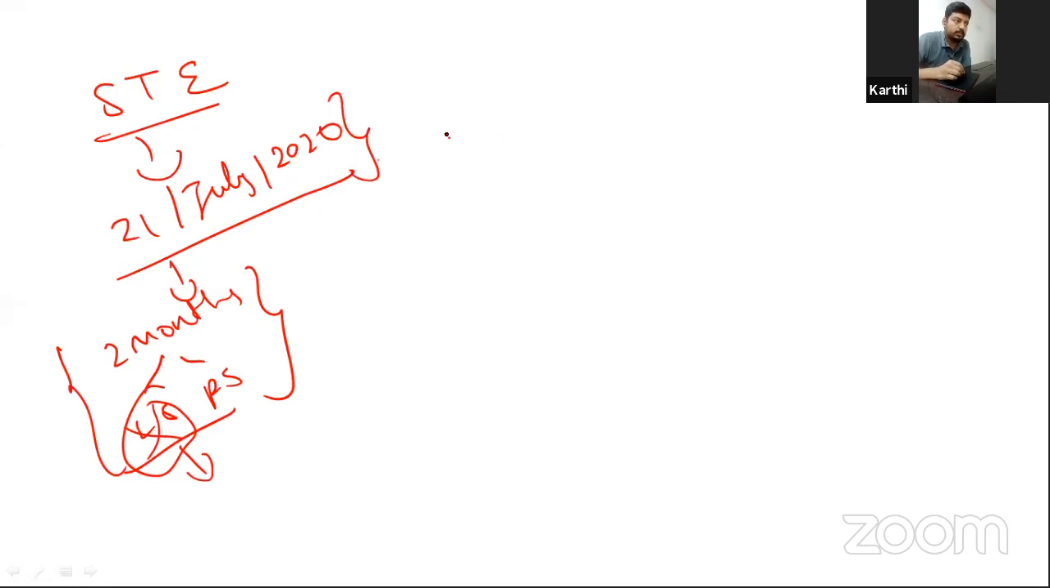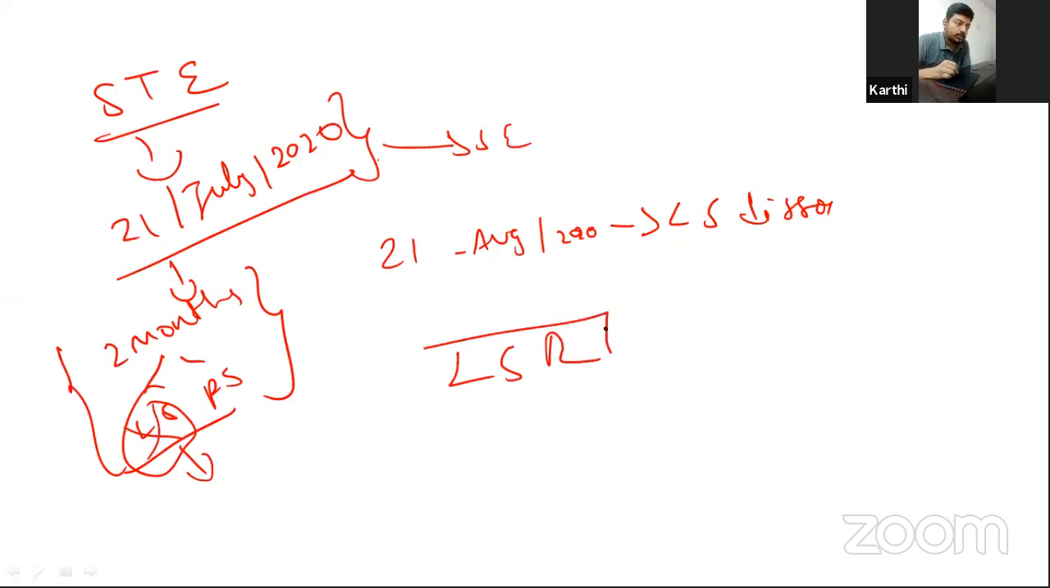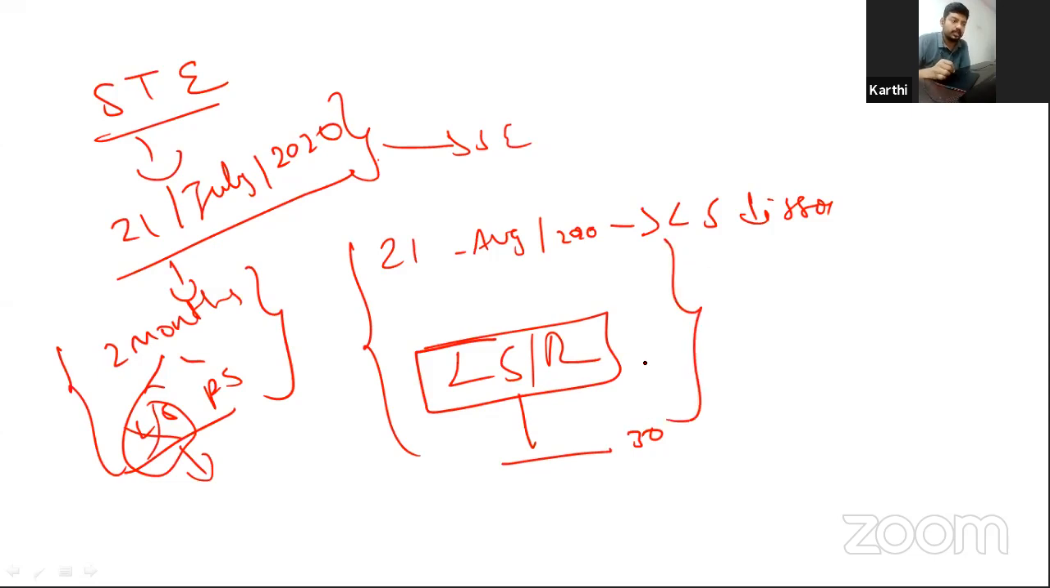The state emergency was imposed on 21st July. Consider that on 21st August 2020, the Lok Sabha gets dissolved. So how long is it valid? Since the Lok Sabha is reconstituted again, from the date of reconstitution to 30 days, it is valid. That is what the point tries to explain.